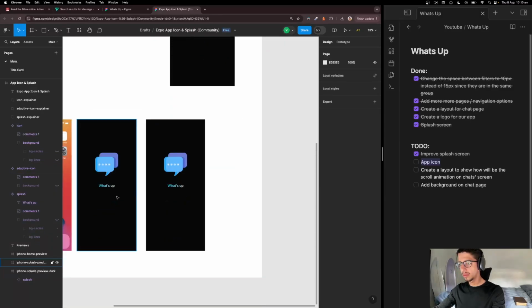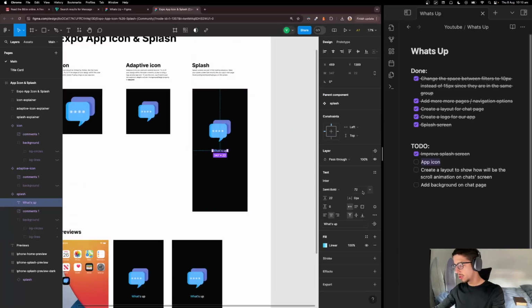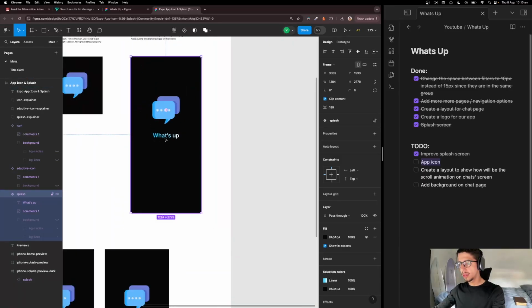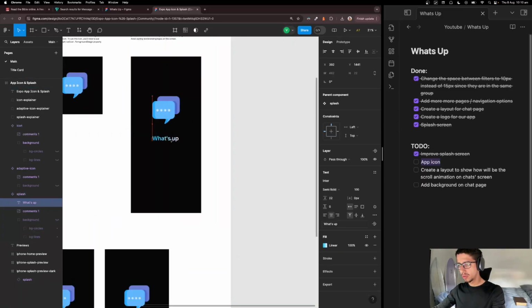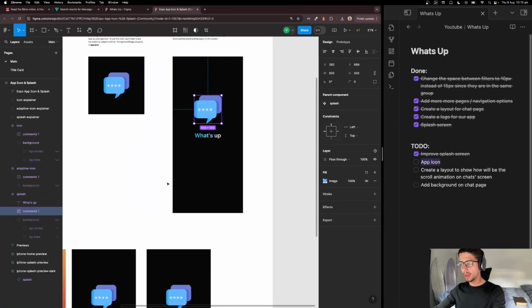Nice. Maybe a little bit more. Let's see, 100. I'm not sure if it is in the middle, yeah. And we can put like without rid of space. Nice.